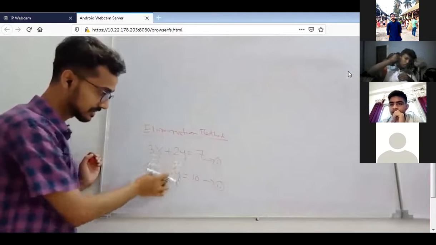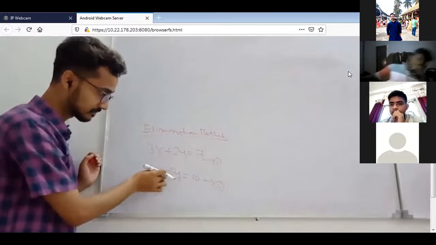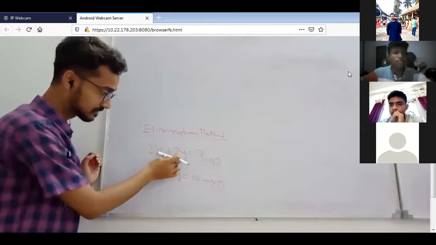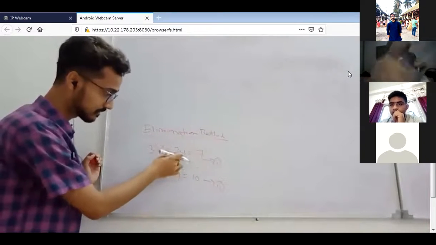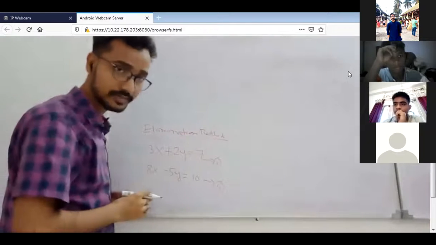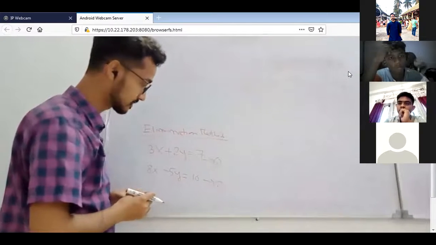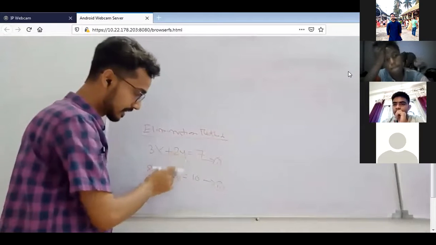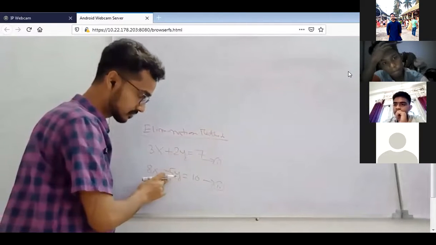You have to see the LCM. That means first you have to find the common number which is a multiple, divisible by both the coefficients. What is the LCM of 2 and 5? 10. Yes, that means to make this 10, you have to multiply this equation by 5, and to make this 10, you have to multiply this equation by 2.